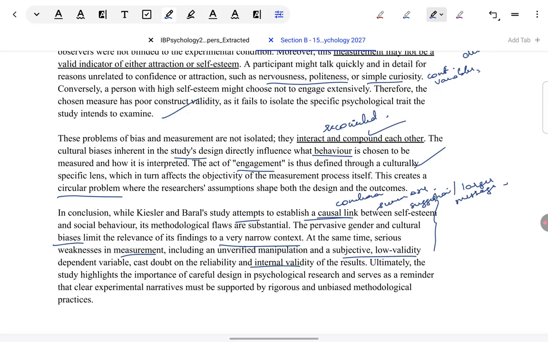Now, the larger message which comes out of it is that designing should be careful. Researchers should not get into their own circular trap like we saw while making a study design. At the beginning, they should have some broad construct in mind with a broad measurement so that they are not narrowly defined, so that they are not biased, and ultimately the measurement doesn't feed on that bias. So they should be careful in designing. They should have clear, broad-based experimental narratives, and they should have rigorous, unbiased measurement so that with more credibility and confidence they can establish, like in this case, Casely and Barrel, what they were trying to establish, that self-esteem can influence attraction, that high self-esteem will result in greater attraction.